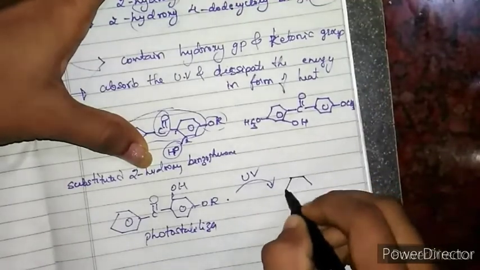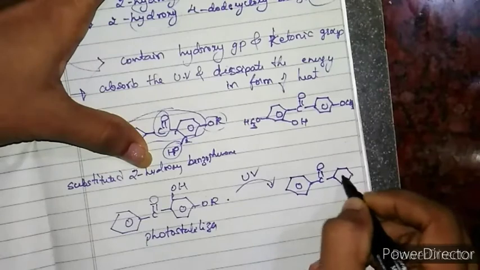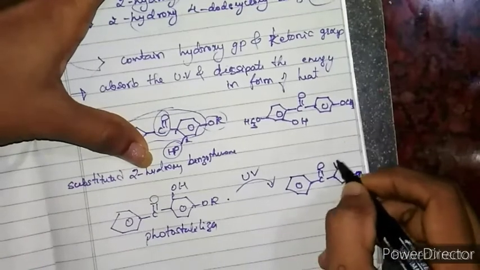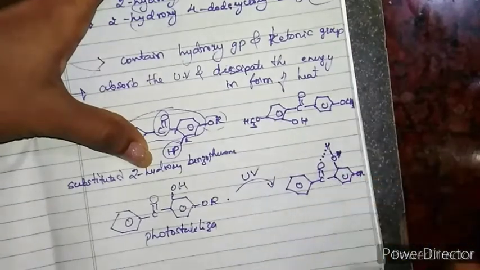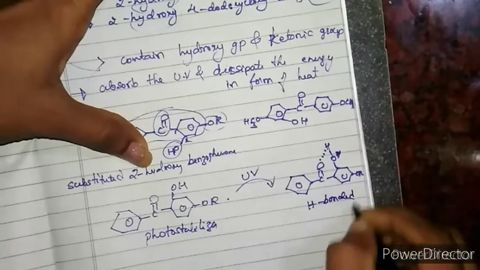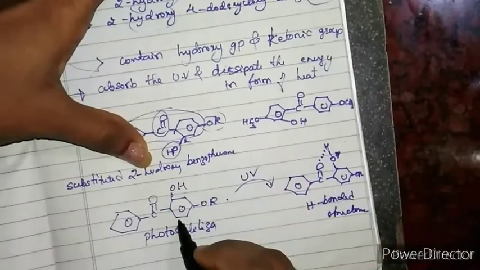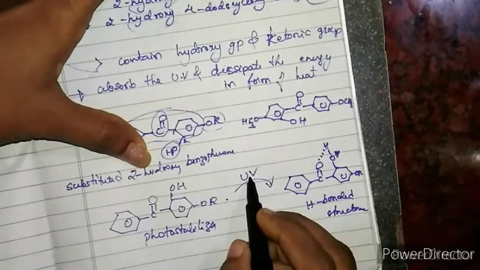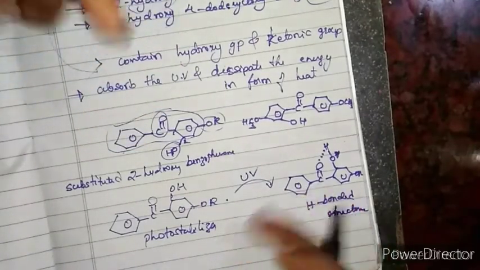I will write here C double bond O, OR, and OH. Here there will be a formation of hydrogen bonding, a hydrogen bonded structure. This is when the photostabilizer absorbs the UV radiation. Now what I told, once it absorbs the UV radiation, it dissipates that energy.